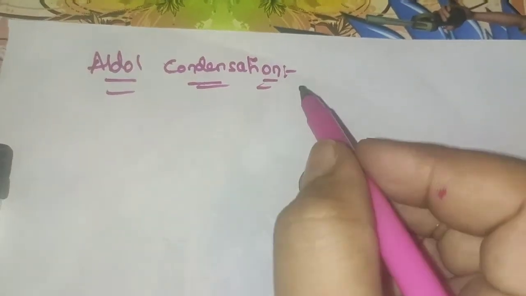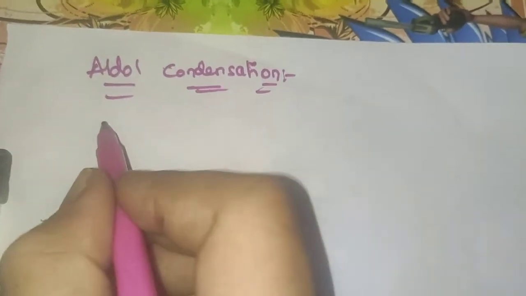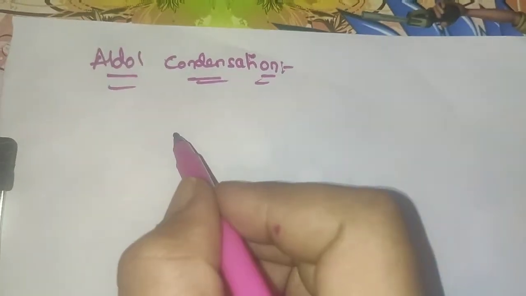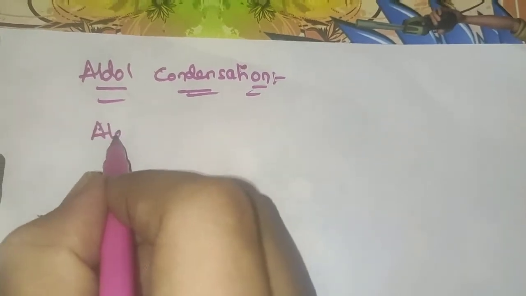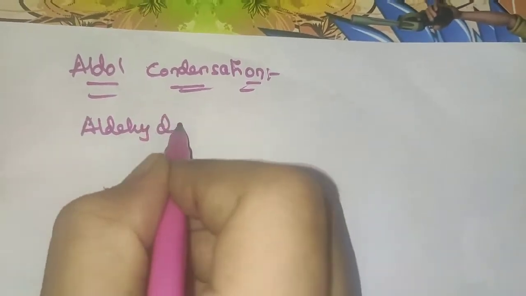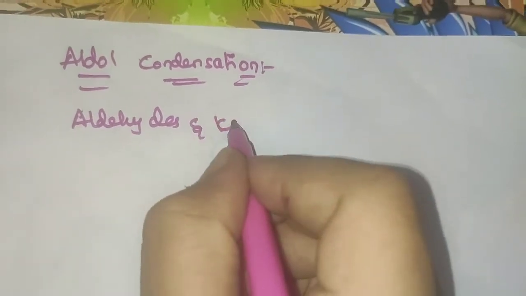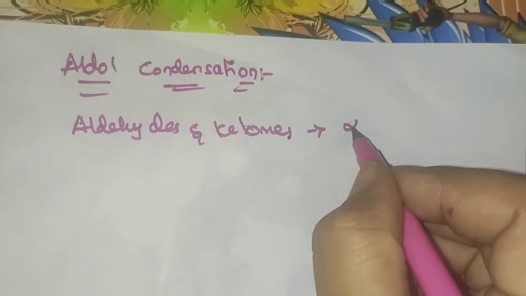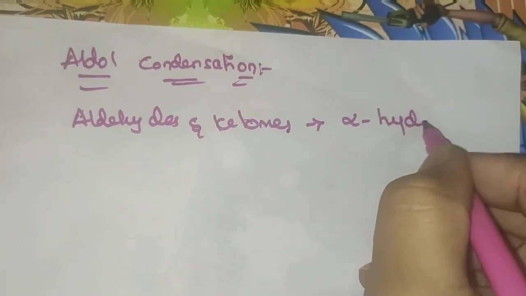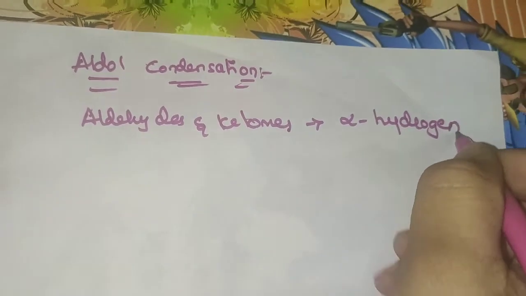In aldol condensation, aldehydes and ketones have at least one alpha hydrogen atom.